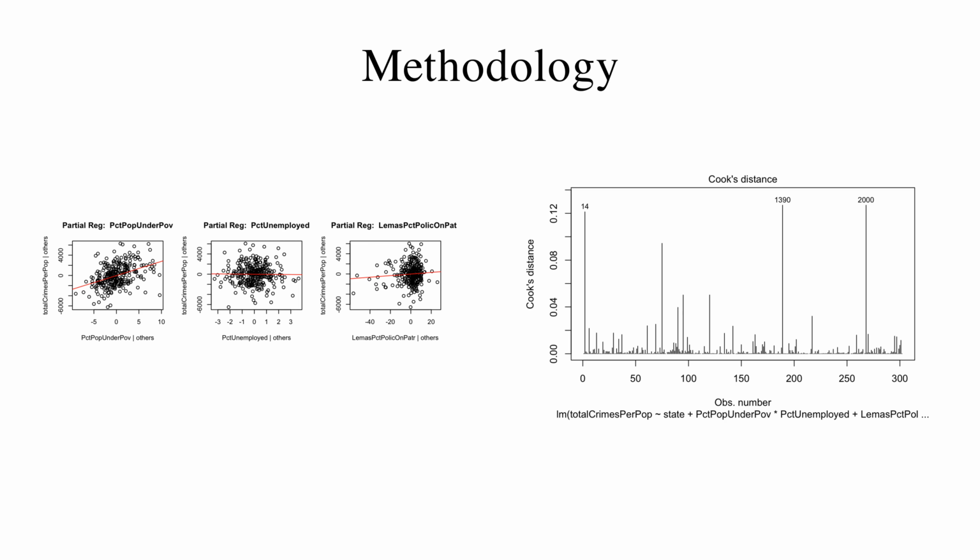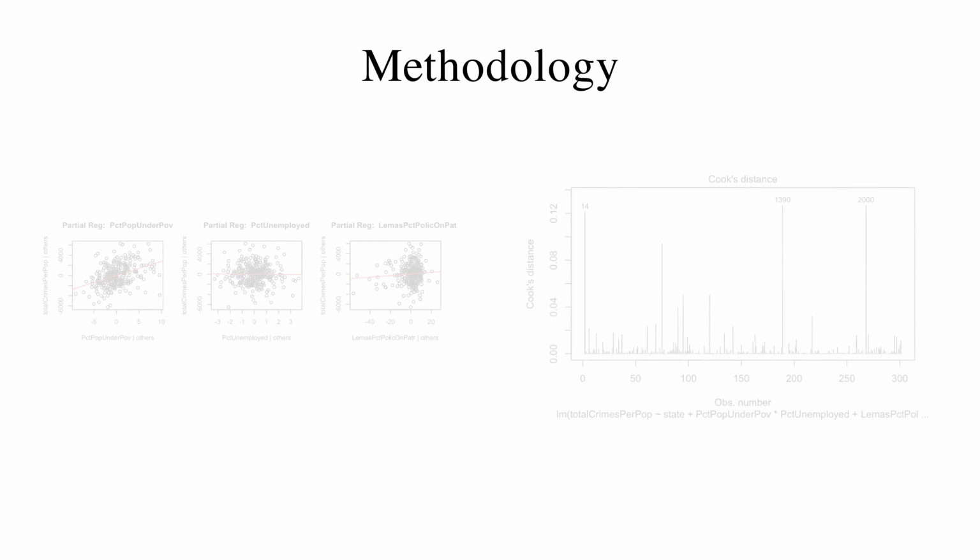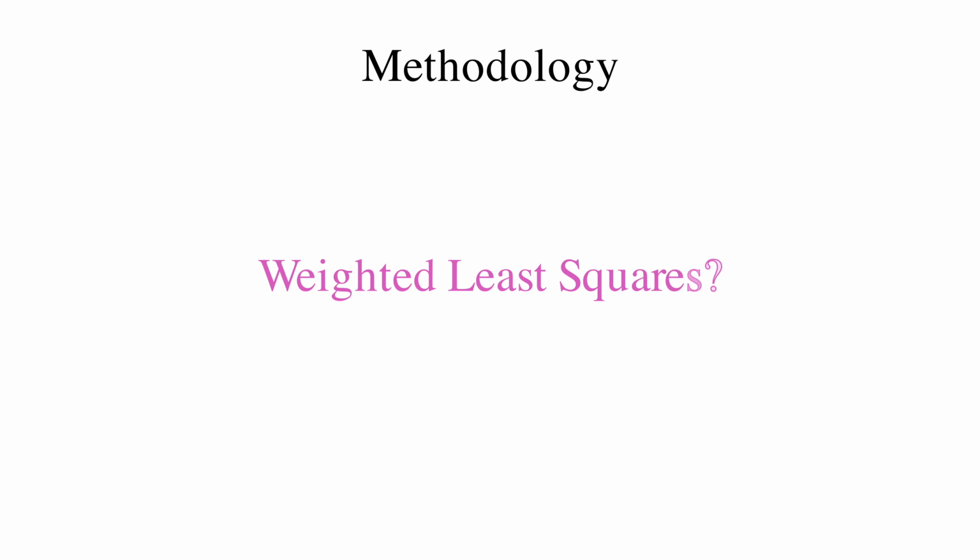However, there do appear to be some influential points and outliers, as confirmed by the Cook's distance plot, although these points do seem to cancel out. Due to the violation of the constant variance assumption, it was tempting to use the weighted least squares method. However, this method gave poor results. Therefore, we turn to the bootstrapping method.